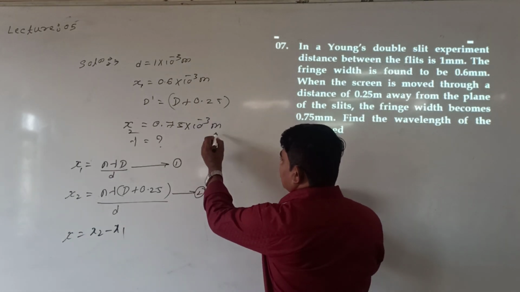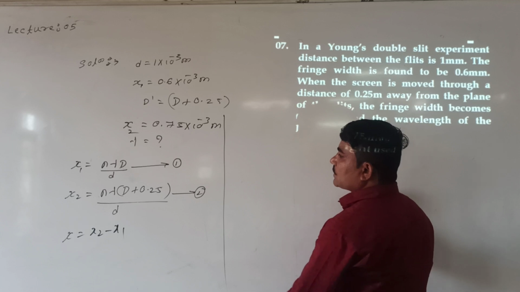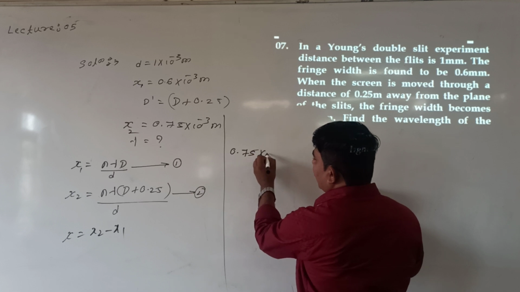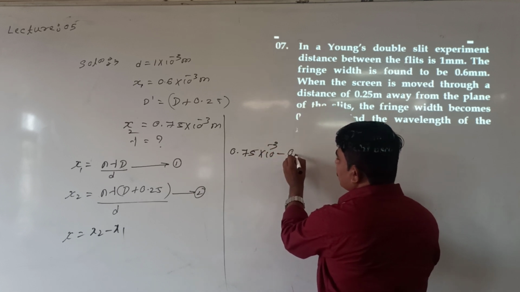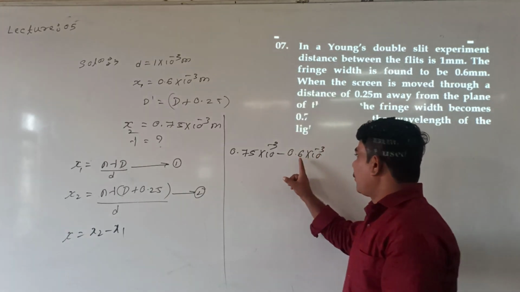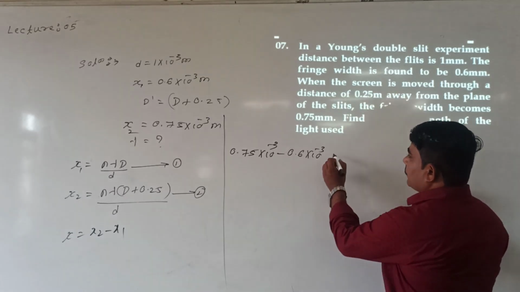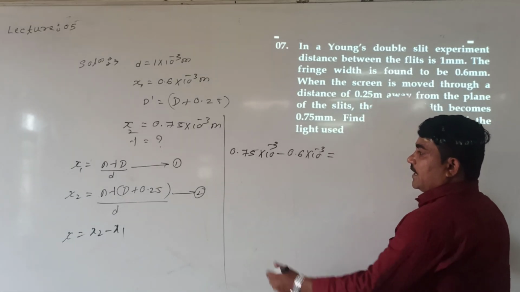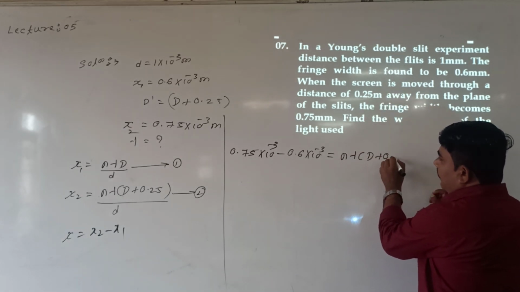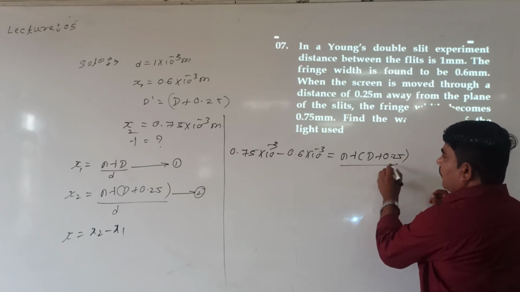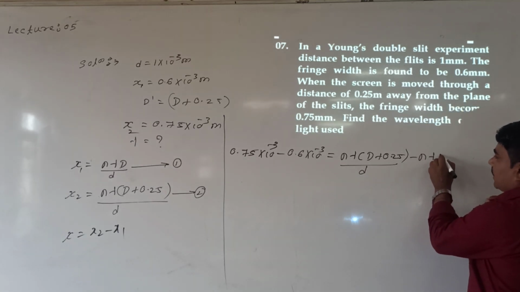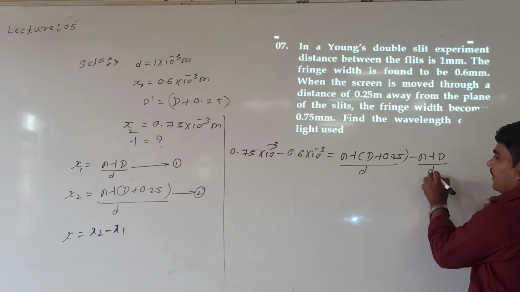How to solve x2 minus x1? x2 is 0.75 mm. x1 is 0.6 mm. So 0.75 mm minus 0.6 mm is equal to x2, which is n lambda into D plus 0.25 whole divided by small d, minus x1, which is n lambda capital D divided by small d.